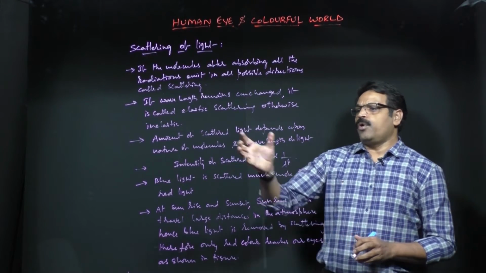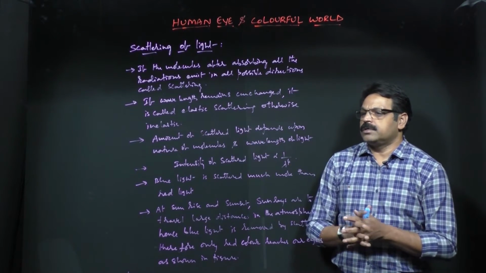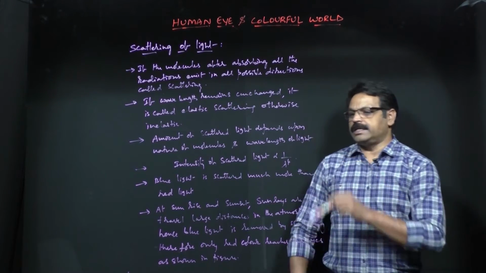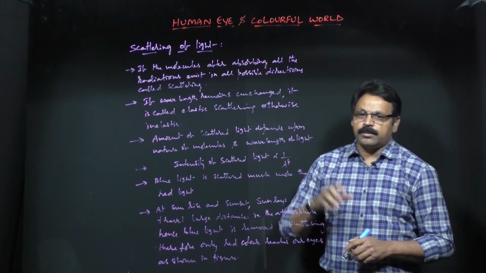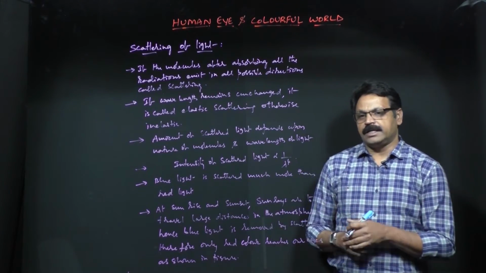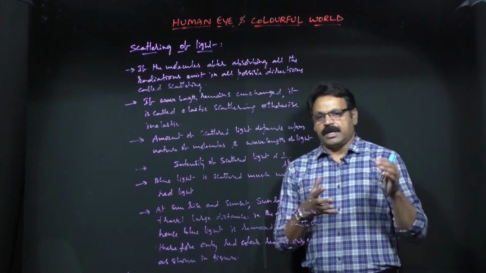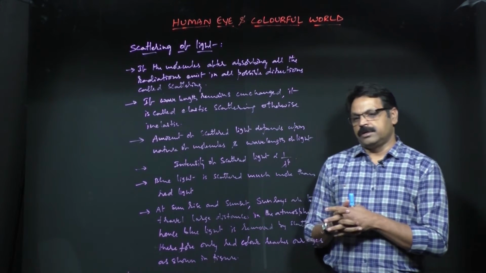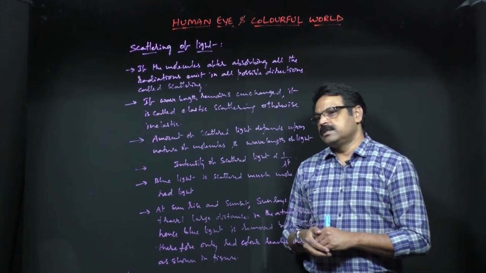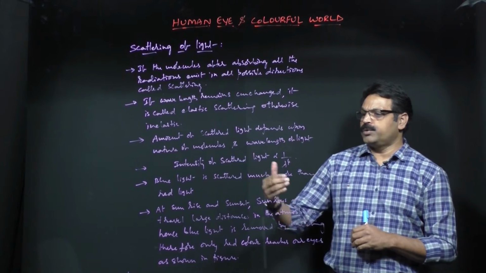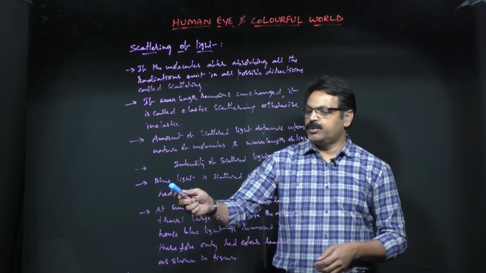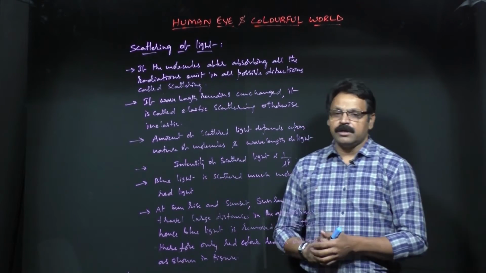That means the amount of the scattered light depends upon the nature of the molecules as well as the wavelength of the light. So it is to be observed that blue light is scattered much more than the red light. That is the reason whenever the light passes through the atmosphere, most of the light scattered is blue. That's the reason the sky appears blue, because blue light is scattered more. That is a point to be noted: blue light is scattered much more than the red light.